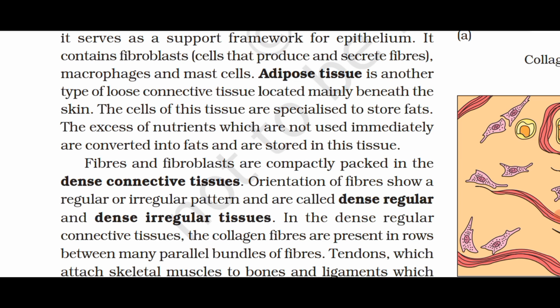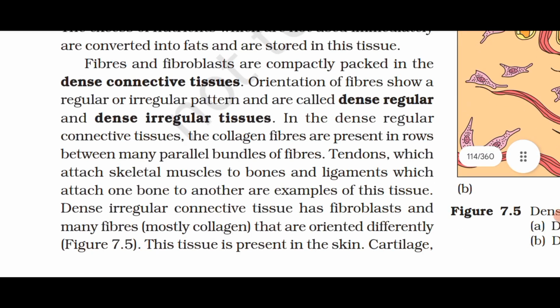Fibers and fibroblasts are compactly packed in the dense connective tissues. Orientation of fibers shows a regular or irregular pattern and are called dense regular and dense irregular tissues. In the dense regular connective tissues, the collagen fibers are present in rows between many parallel bundles of fibers. Tendons, which attach skeletal muscles to bones, and ligaments, which attach one bone to another, are examples of this tissue.